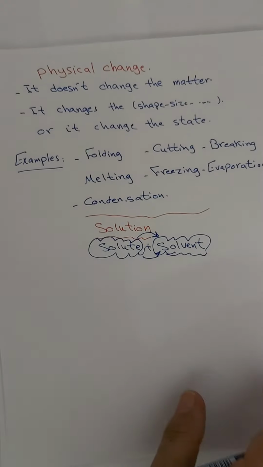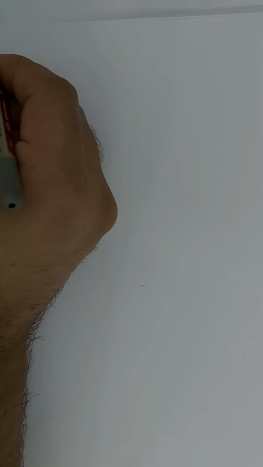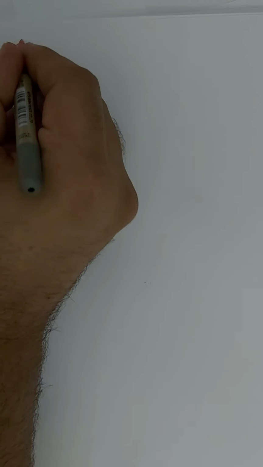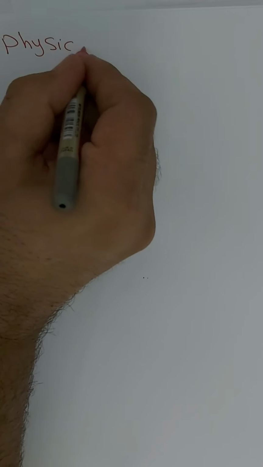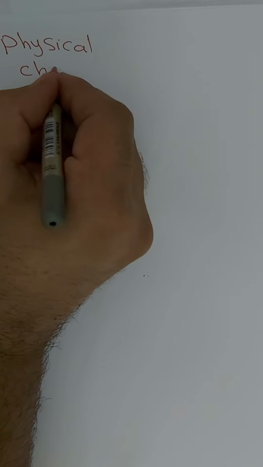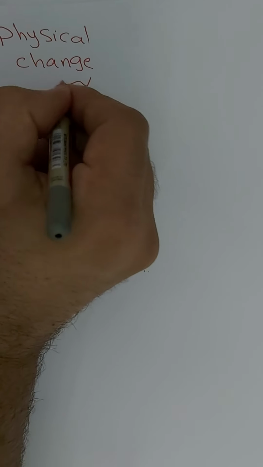our lesson today, we are going to learn about the second type of changes. So we said, to know if this is physical or not physical, you have to ask yourself one question: if it doesn't give a new substance, we call it physical change.